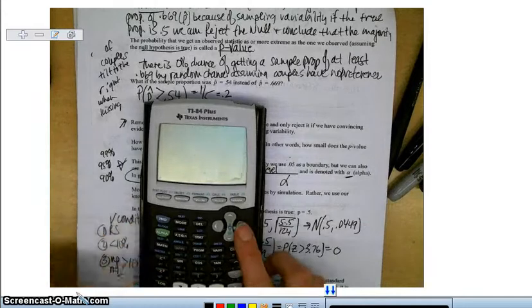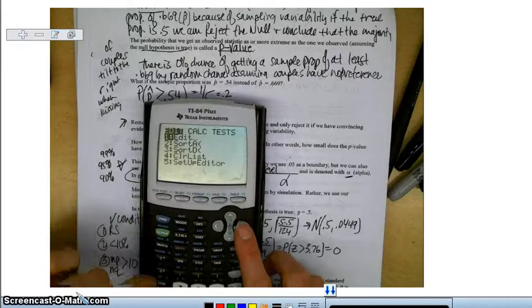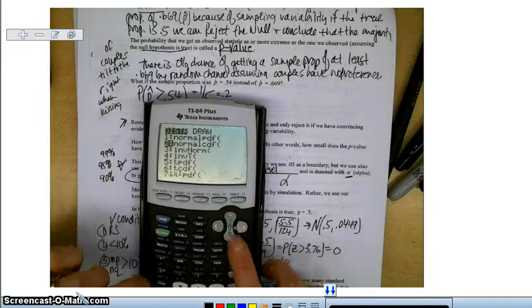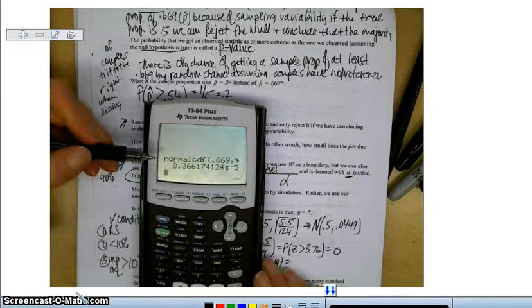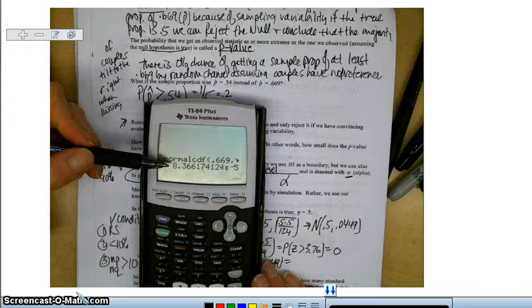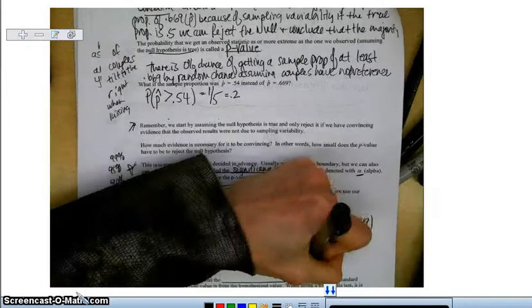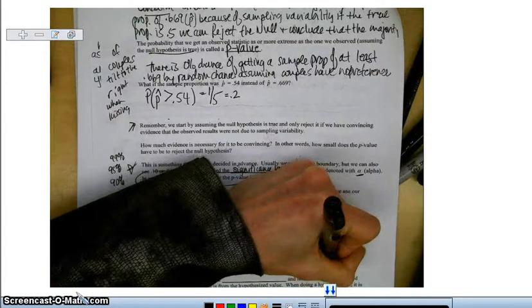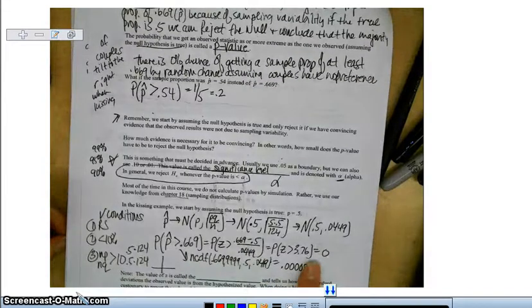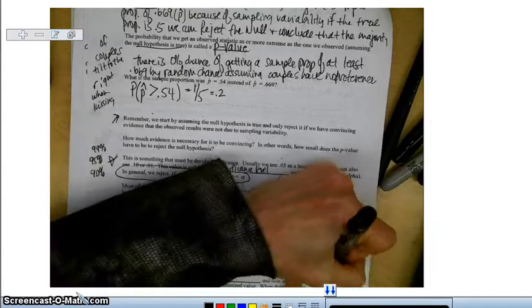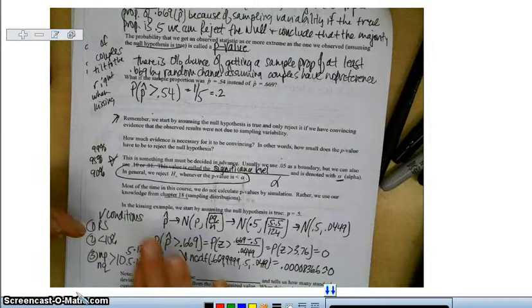If you do that on your calculator, I'm going to do that here on my calculator. Turn it on first. Second, distribution, normal CDF, and 0.669, infinity, 0.5, and 0.0449. And it gives you this. Now, some of you will look at this and write 8.366. It's actually 0.00008366. If you round it to 4 decimal places, it's approximately 0. So we'll be doing real calculations.